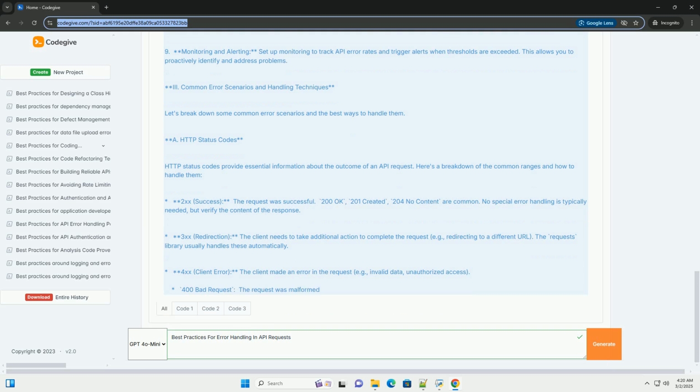Retry the request with backoff. 504 gateway timeout, the server, acting as a gateway or proxy, didn't receive a timely response from another server.